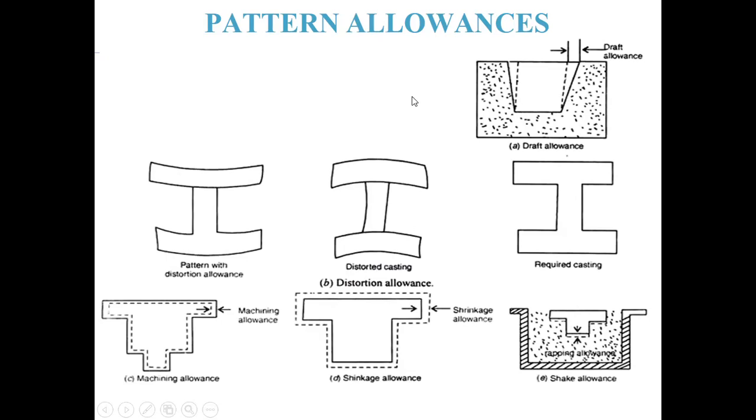These all are for easy removal of the pattern from the mold and to get the required geometry of the casting, taking size and shape into account for machining. All these things are summarized here.